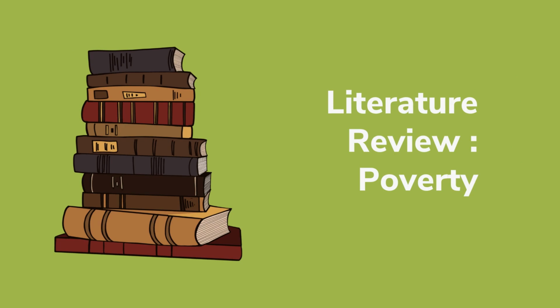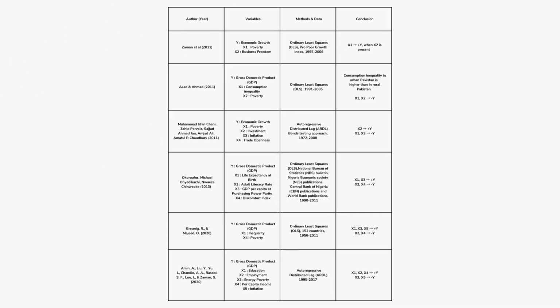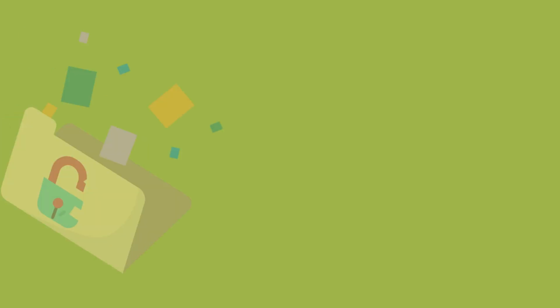Moving on to the literature review on poverty. According to the authors below, we can conclude that poverty has a negative impact toward economic growth as well. However, if there is a variable that affects economic growth, it will affect poverty by reducing the level of the poverty index. Examples of variables that have a positive impact towards economic growth are business freedom, investment, life expectancy, education, employment, and per capita income.